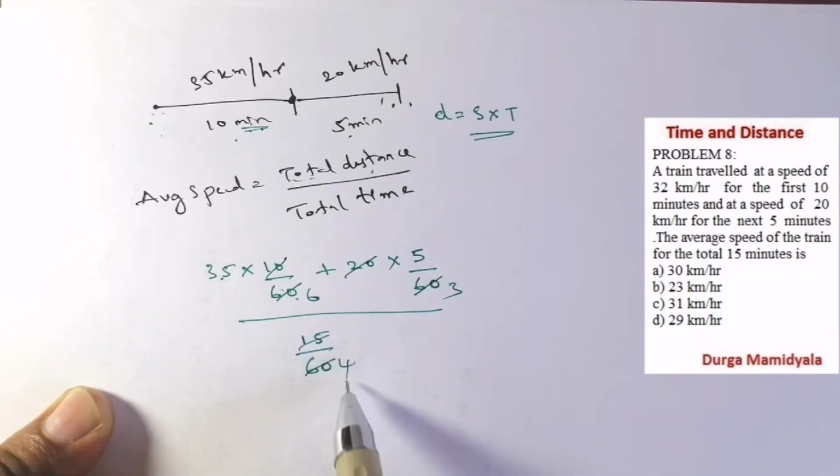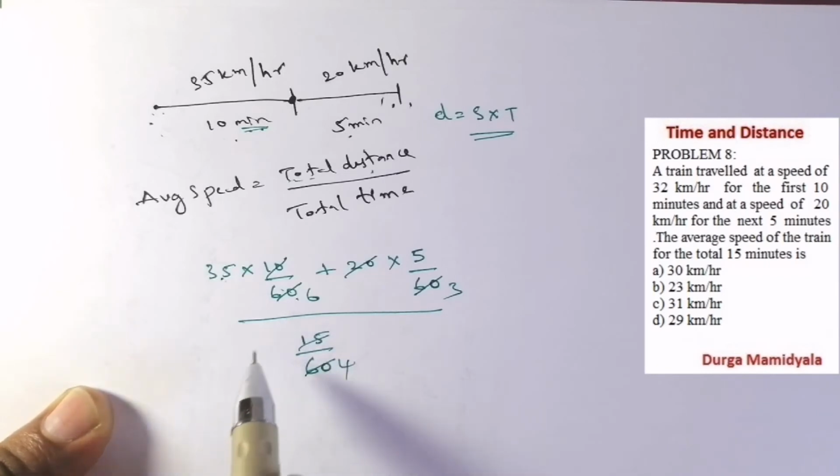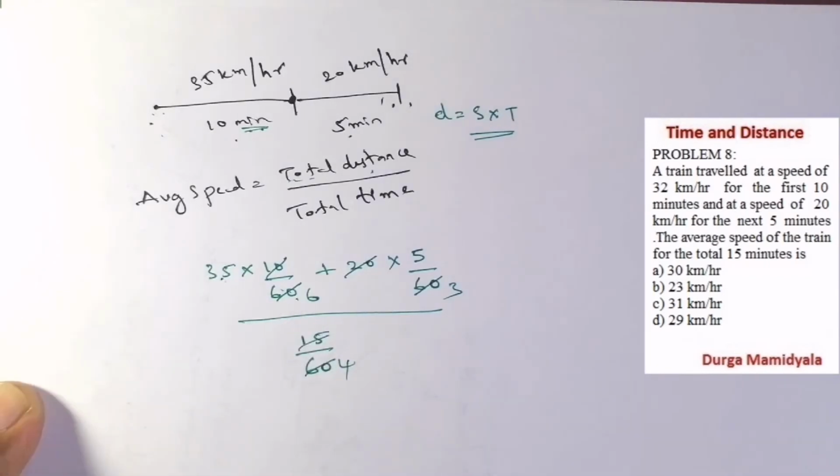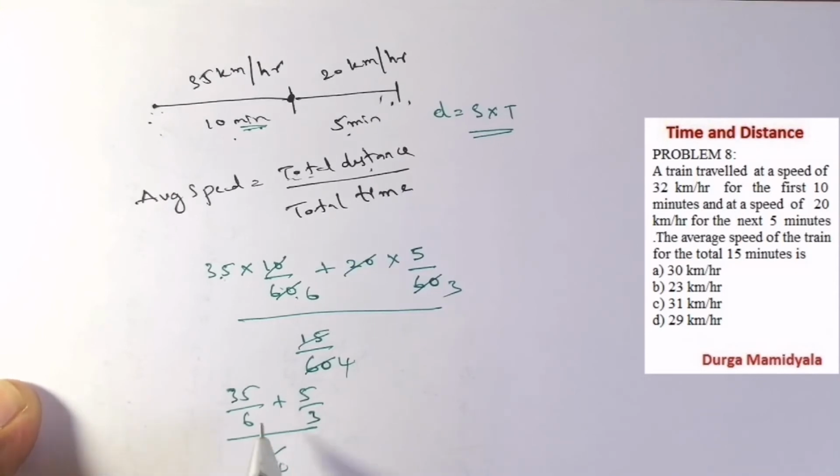So if we solve this, 35 by 6 plus 5 by 3 by 1 by 4. For 6 and 3 we can take the LCM 6. 35 plus 3 twos are 6, so 5 twos are 10, by 1 by 4.